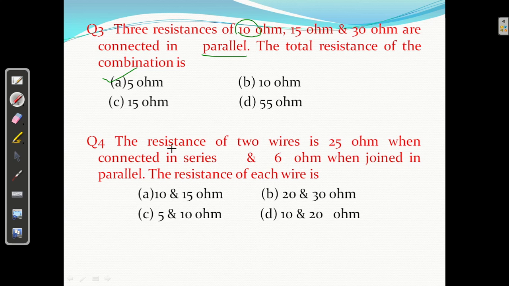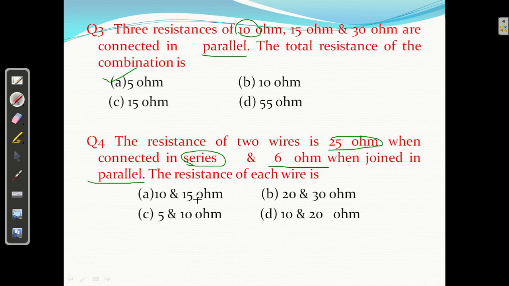Question number 4. The resistance of two wires is 25 ohms when they are connected in series and 6 ohms when they are joined in parallel. What is the resistance of each wire? This is not correct. When these two resistances are in series, their sum will be 25.